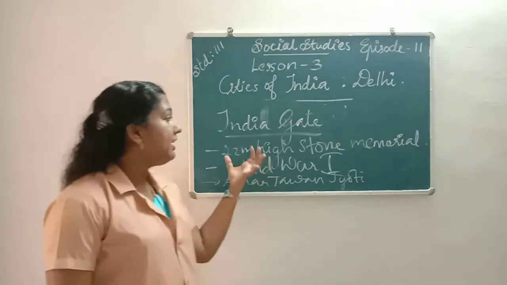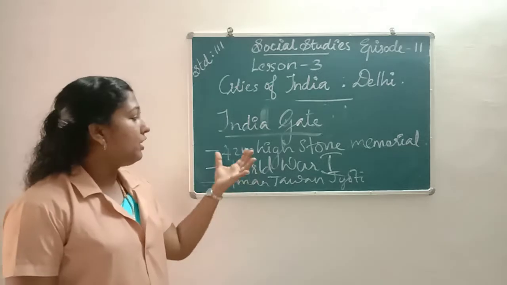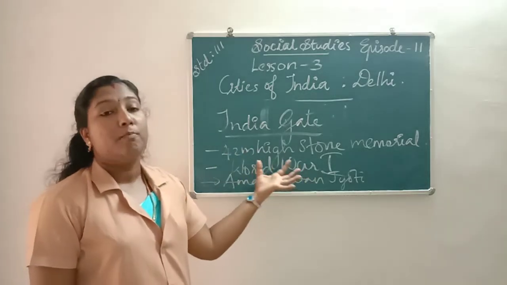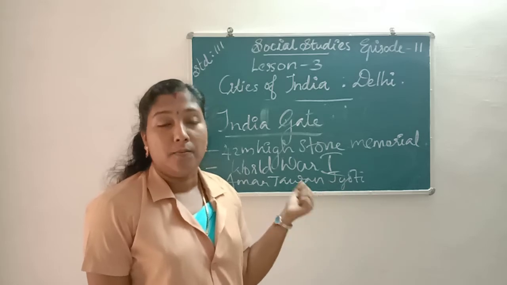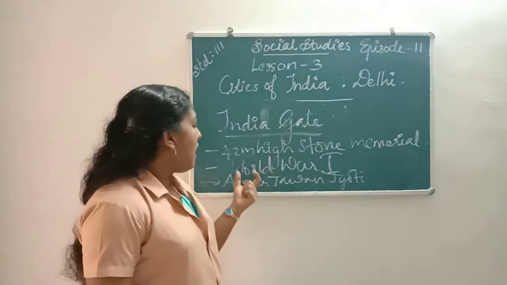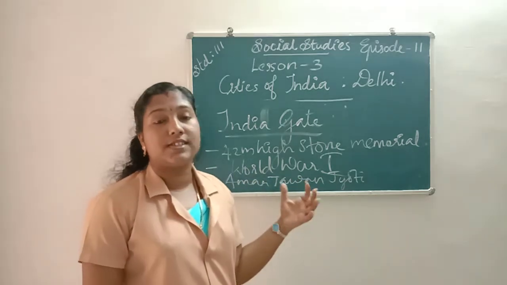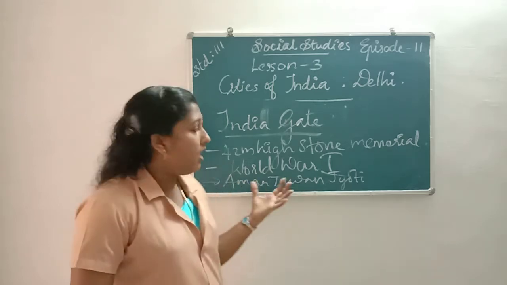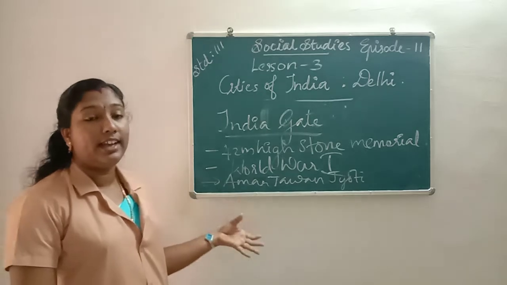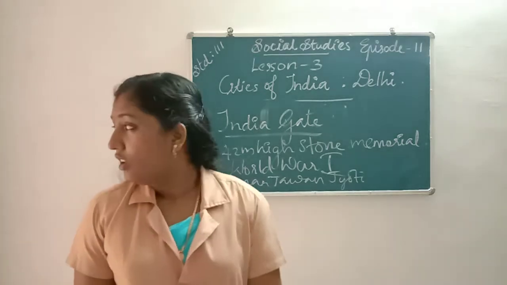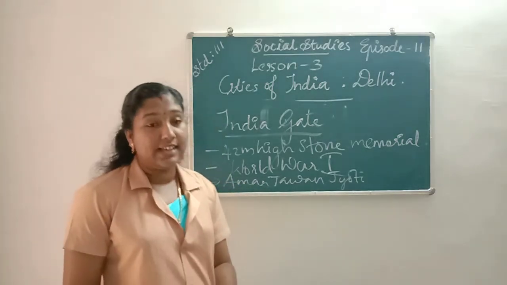Once again about India Gate. India Gate is a 42-meter high stone memorial built for the Indian Army soldiers who died in World War First. And also the Amar Jawan Jyoti burns continuously at India Gate in the memory of soldiers who died in World War First. Next we learn about Rajghat.